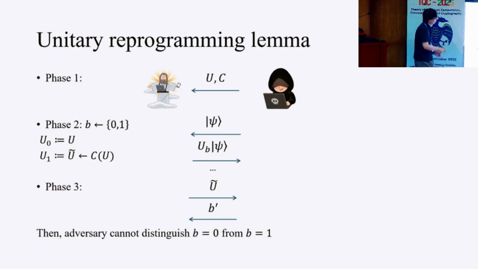So it's just a reprogramming algorithm for this unitary U. To show this, we need some ideas from the post-quantum random permutation model. But its proof seems very complicated, so I can't share it here.